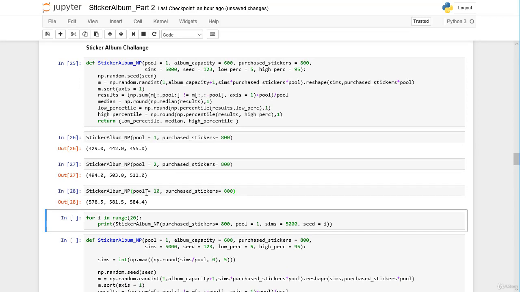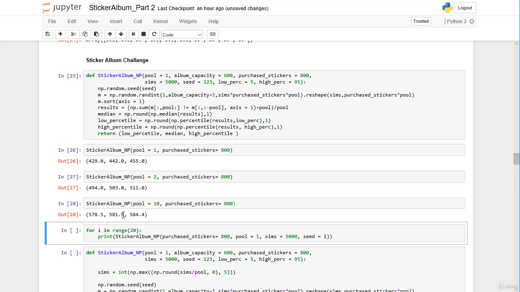And the question is now, can we make our code or our function more efficient? At the very beginning of our course, we said that by increasing the amount of simulations, we can reduce the random noise or statistical noise. So by having a large amount of sims, say 5,000 or 10,000, the results we get, so our percentile or median, should be very reliable with very little impact of randomness.